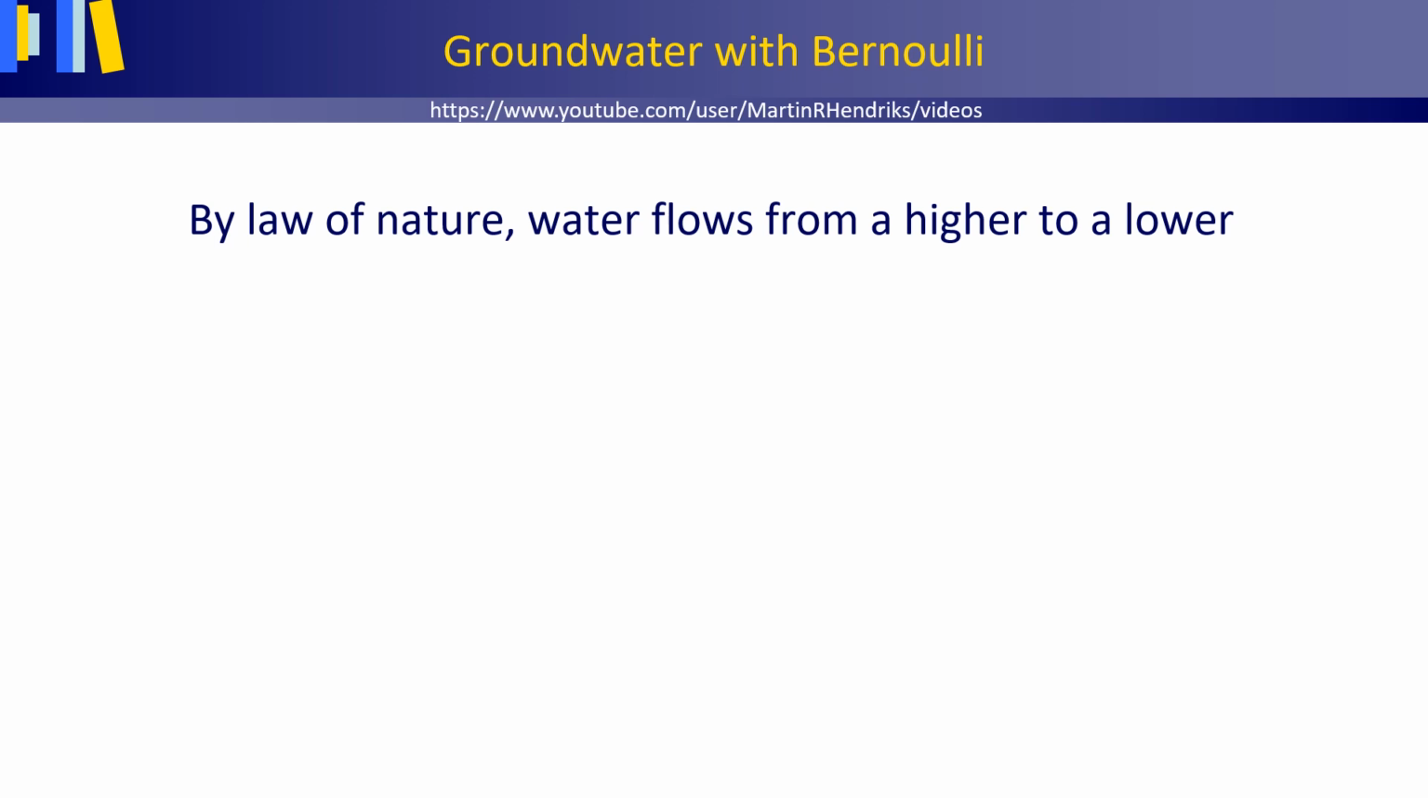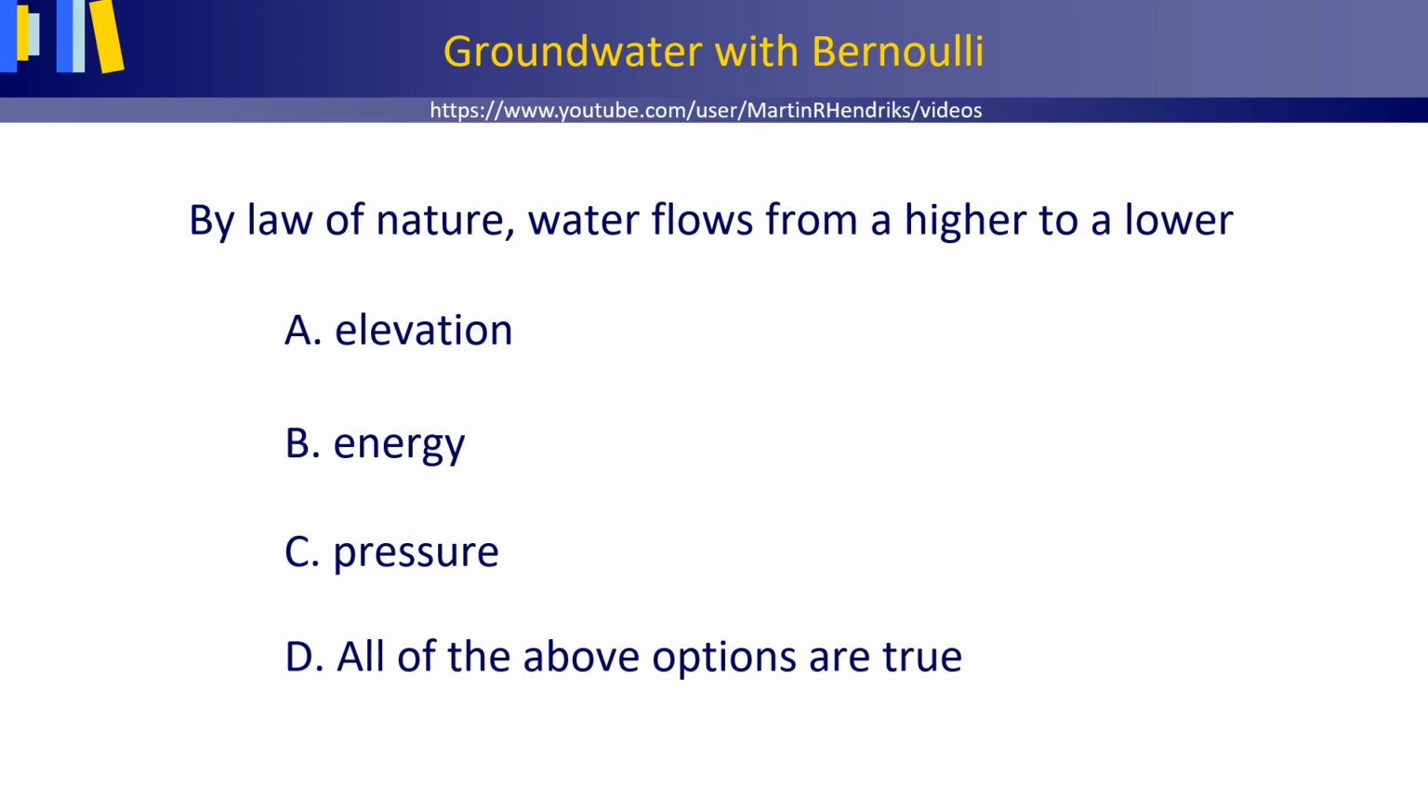Let's start off with a little quiz, a multiple choice question. By law of nature, water flows from a higher to a lower A, elevation. Is that the right answer? Or is the right answer, by law of nature, water flows from a higher to a lower B, energy? Or does water, by law of nature, flow from a higher to a lower water pressure, C, pressure? Or are D, all of the above options true? Think about this. There is only one right answer. Which answer is right?